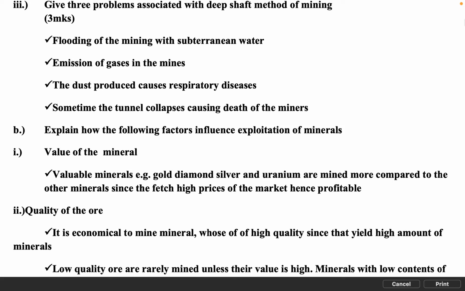E. Give 3 problems associated with deep shaft method of mining, 3 marks. Flooding of the mine with subterranean water. Emission of gases in the mines. The dust produced causes respiratory diseases. Sometimes the tunnel collapses causing death of the miners.